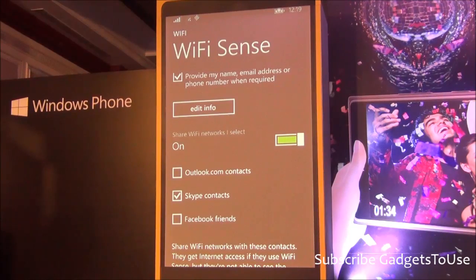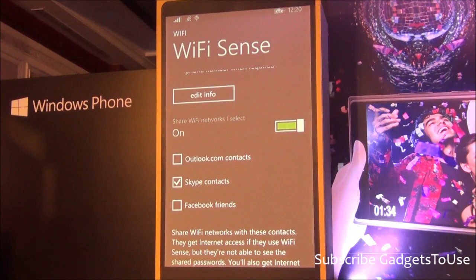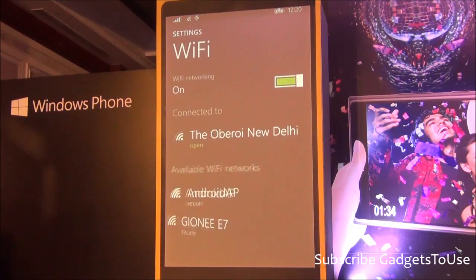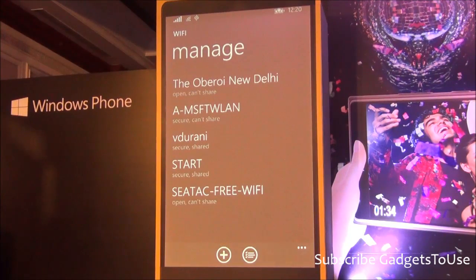And it does it in a very seamless way, where they will not get access to credentials. The friends won't get access to the password, and if they're sharing with you, you won't get access to it either. But they will still be able to get to your network. Let me explain how this works. So I've selected, if you see here, my Skype contacts to get access to my Wi-Fi networks. I just go to Manage, and you see a bunch of Wi-Fi networks, including the one with Oberoi. But Oberoi has put a policy there saying you can't share, so I can't actually share that network. Similarly, I can't share my office network because my office IT policy doesn't allow me to share. It needs authentication, it needs my single sign-on. But my home network I can share.